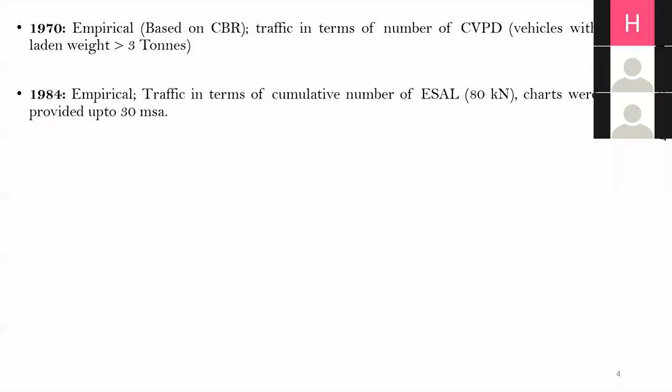In 84, the traffic was not represented in terms of the number of commercial vehicles. Rather, it was represented in terms of equivalent standard axle load. So we had to calculate the VDF, and then find out the equivalent standard axle load.